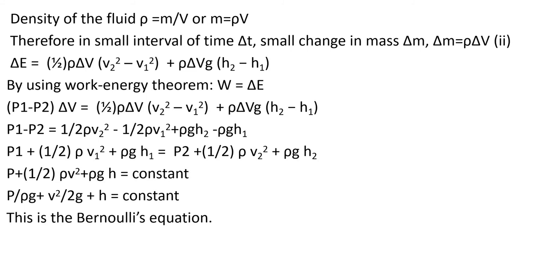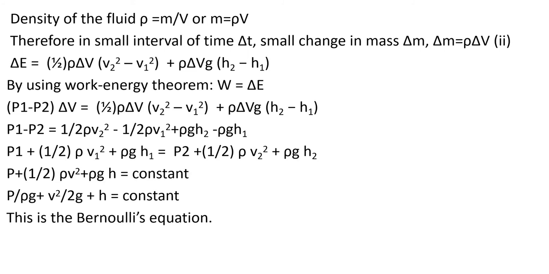Or we can write it as P1 plus half rho V1 square plus rho G H1 is equal to P2 plus half rho V2 square plus rho G H2. All those stand for pressure energy, kinetic energy, potential energy per unit volume at A, equal to the sum of pressure energy, kinetic energy and potential energy per unit volume at B. Or we can write it as P plus half rho V square plus rho GH is equal to constant, which is the statement that the sum of kinetic energy, potential energy and pressure energy per unit volume remains constant.